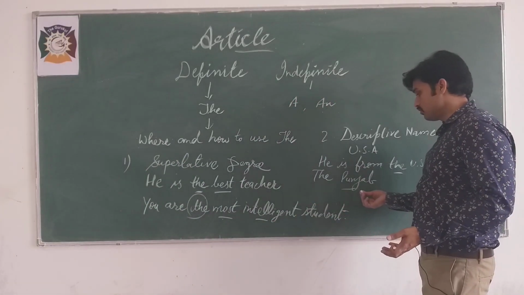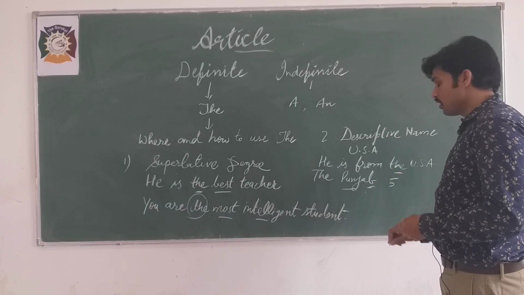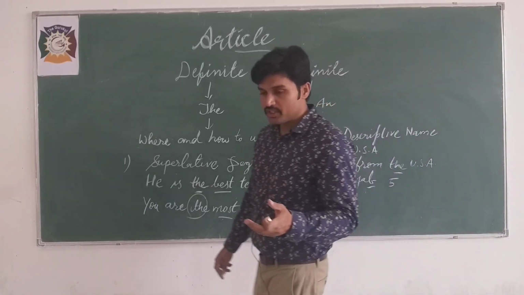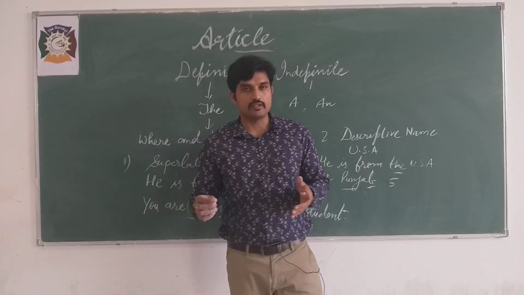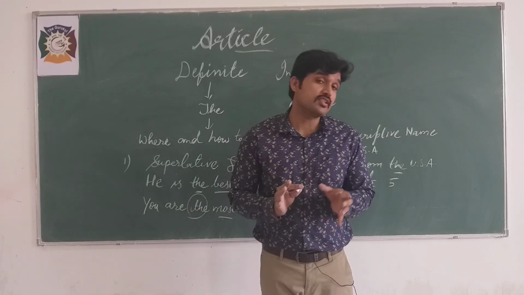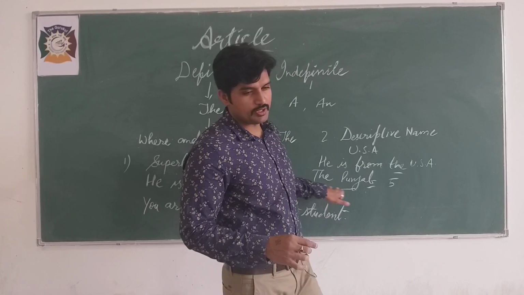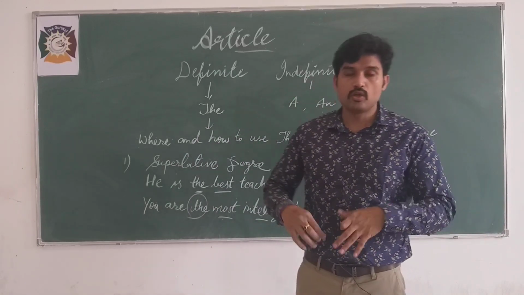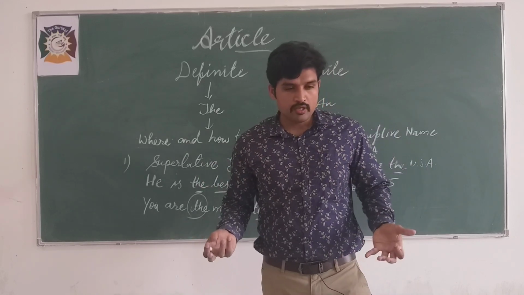Now, Panj is related to 5, and actually Punjab is a land where 5 rivers are there. So that's why Punjab is known for those 5 rivers. So it is a descriptive name. In this case, we have to use the Punjab.